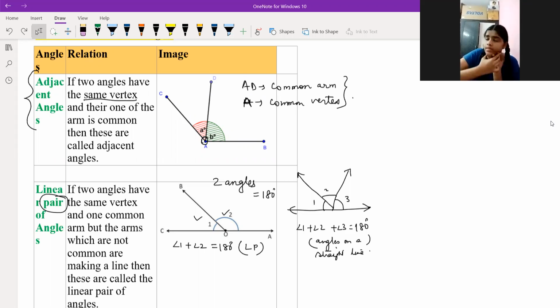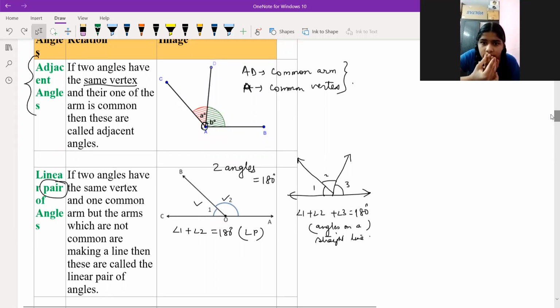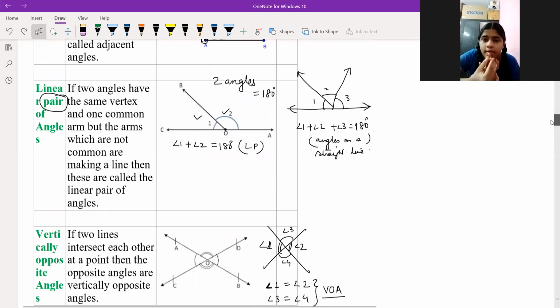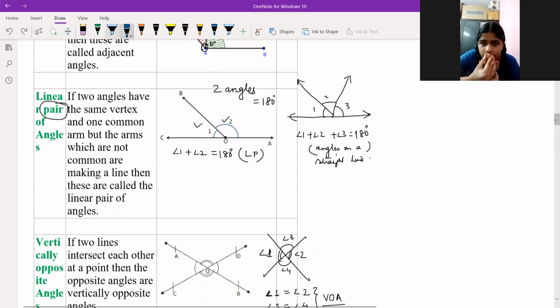Now, what is a linear pair, do you know? No, sir. See, a linear pair means angles that lie on a single line. In this figure, two angles lie on a straight line. Angle 1 and angle 2, if you add them, you get 180 degrees.